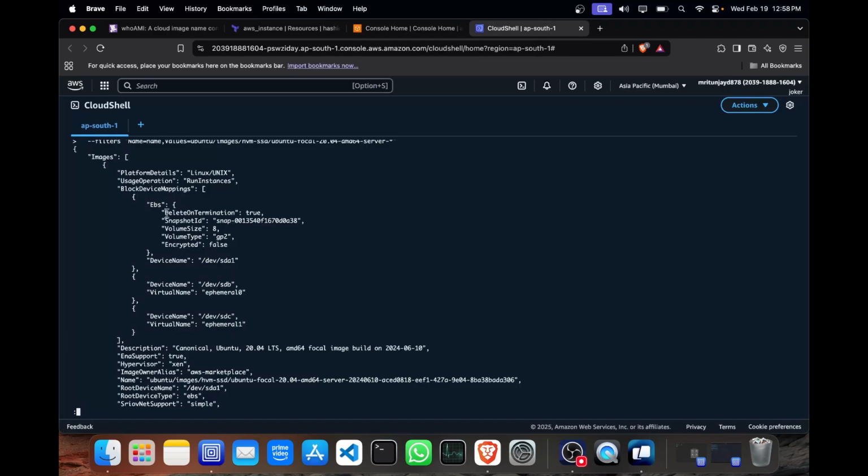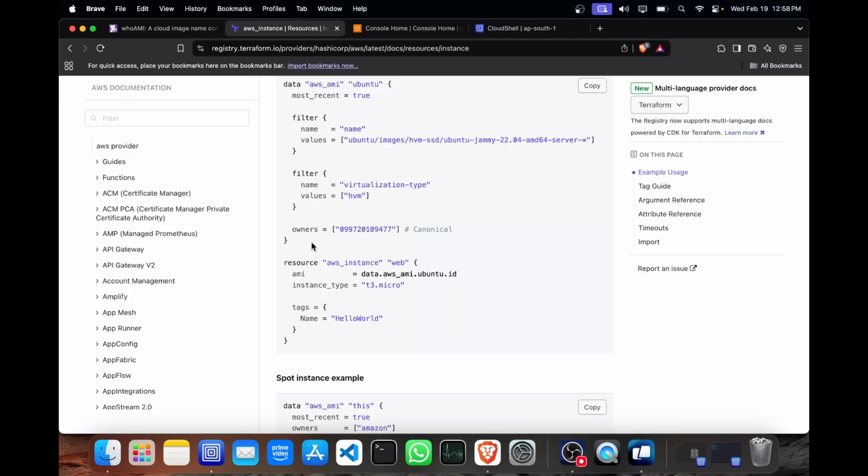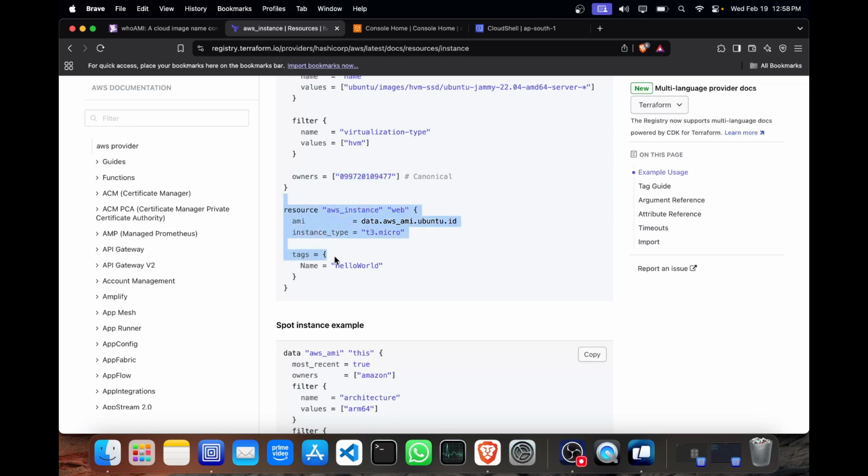There are many filters you can add, like ena-support true, hypervisor xen, and the owner attribute, where you can specify which owner, which source, to trust. After that we deploy the resource, our AWS instance named web, with the AMI from data.aws_ami.ubuntu.id.